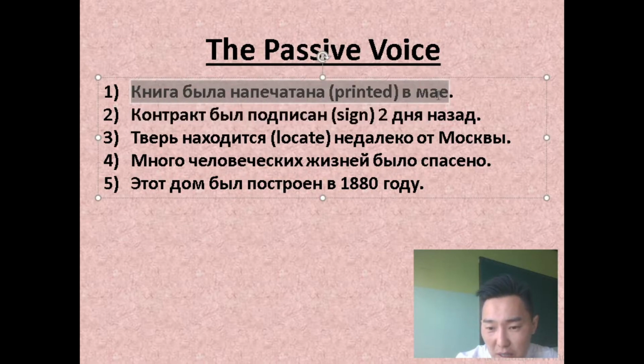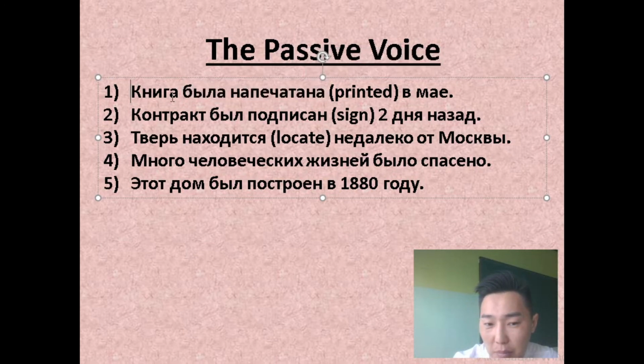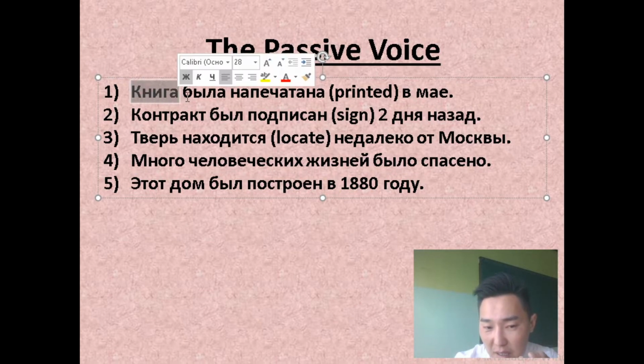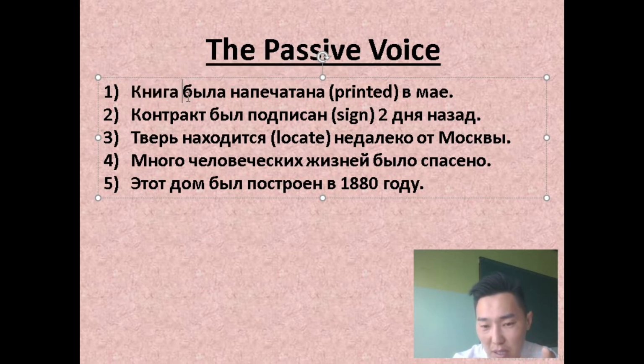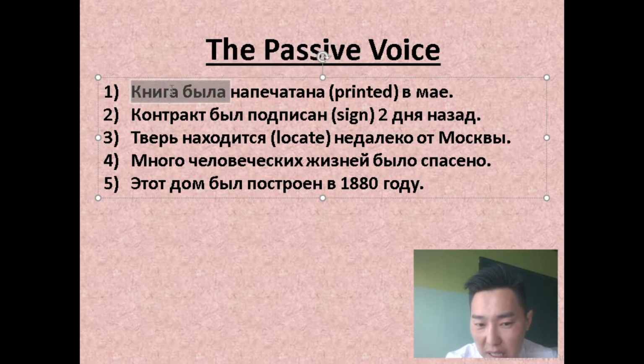Книга была напечатана в мае. Книга была напечатана. Past simple, passive voice, right? The book, yeah, we know. Not a book or the book, yeah. Мы знаем, что именно эта книга. Поэтому используем артикль the, yeah. But we can use an article a, yeah, indefinite.